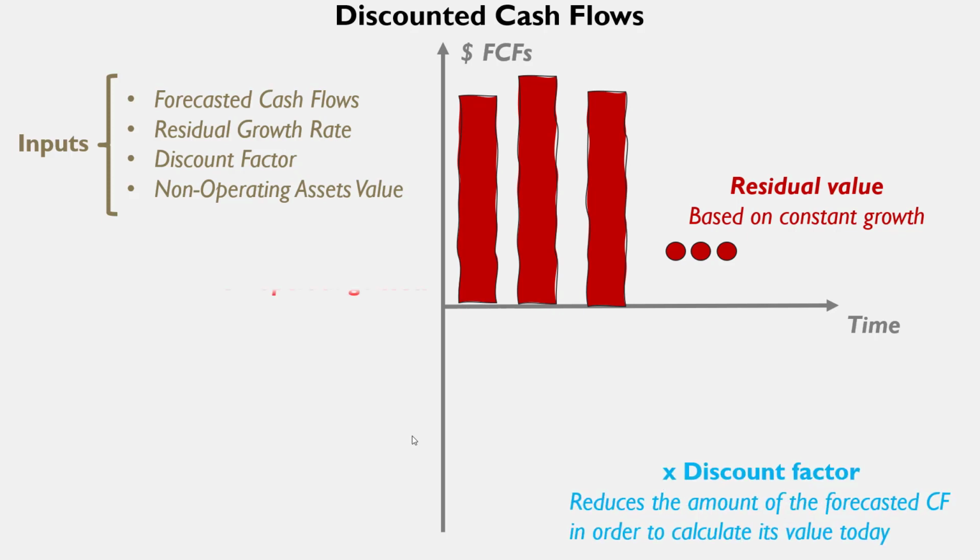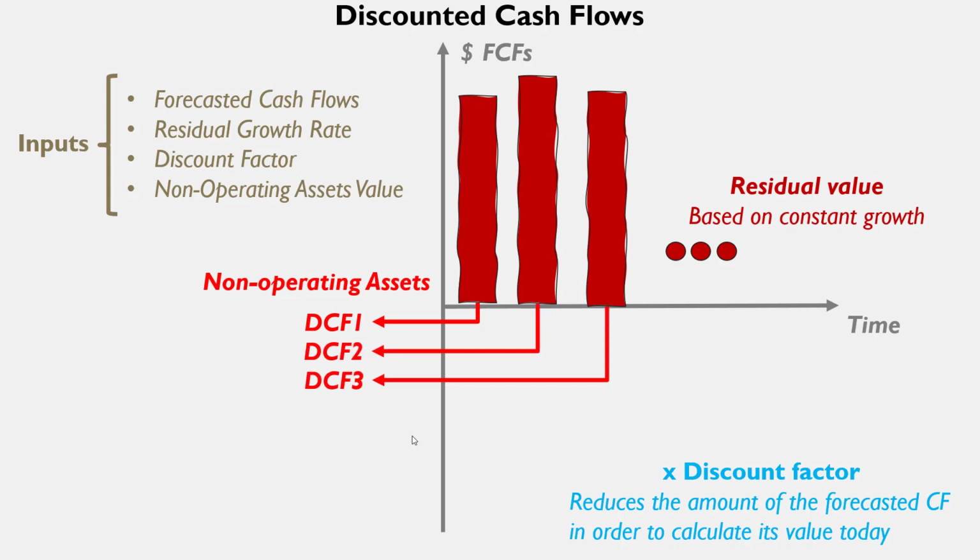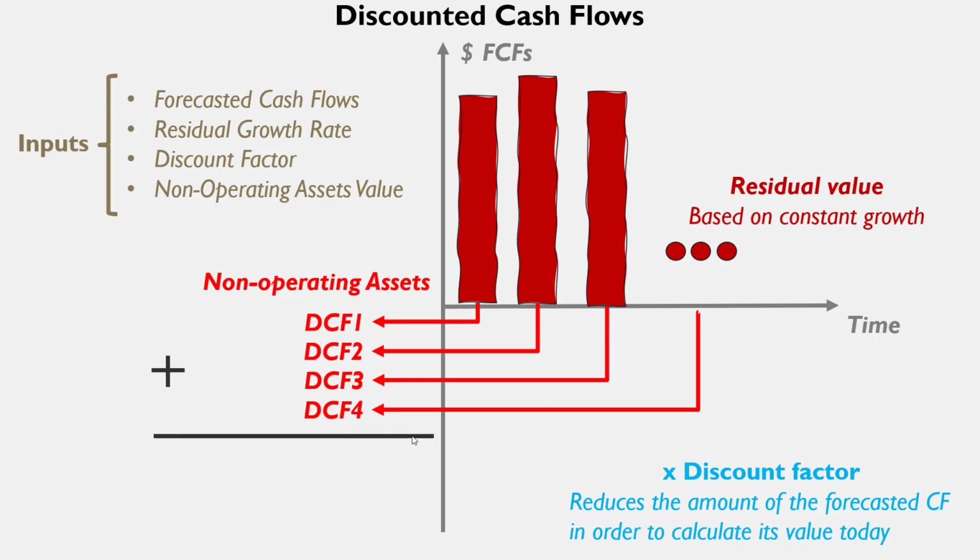So with this, knowing the discount, what we are going to do is, apart from the non-operating assets, we are going to discount these different cash flows until the present moment, until today, and adding them up to the non-operating assets, we can have the intrinsic value. When we talk about non-operating assets, we have to take into account as well the debt. So the debt is going to remove some value from the cash flows that we are discounting from the future.